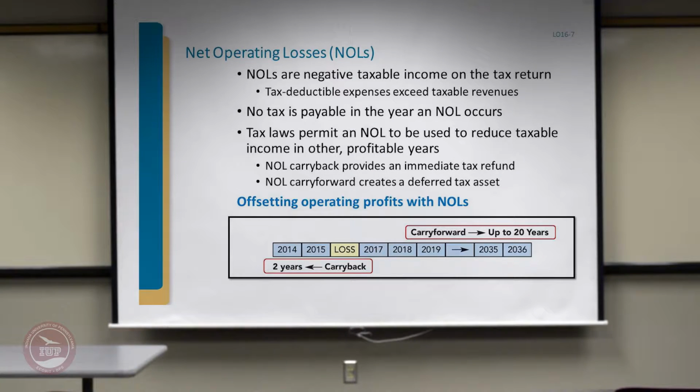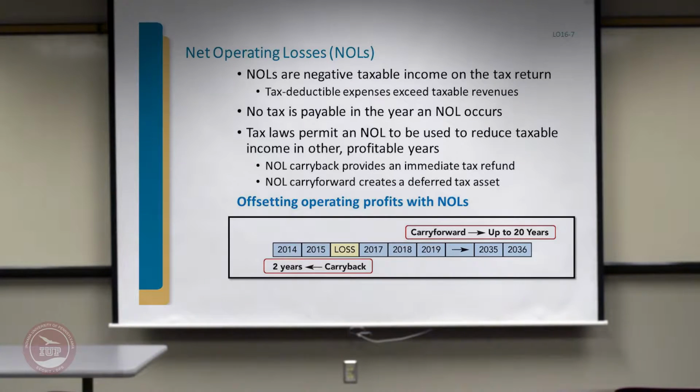However, not only are no taxes paid, but net operating losses can also be used to reduce the taxable income in the profitable year. That basically means you have the option to carry back the net operating loss for two years before the year in which the loss occurred, or you can carry forward the unutilized loss into the future, which creates a deferred tax asset.